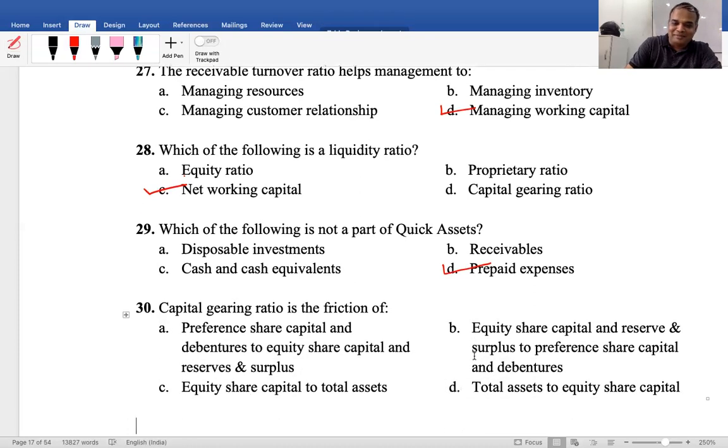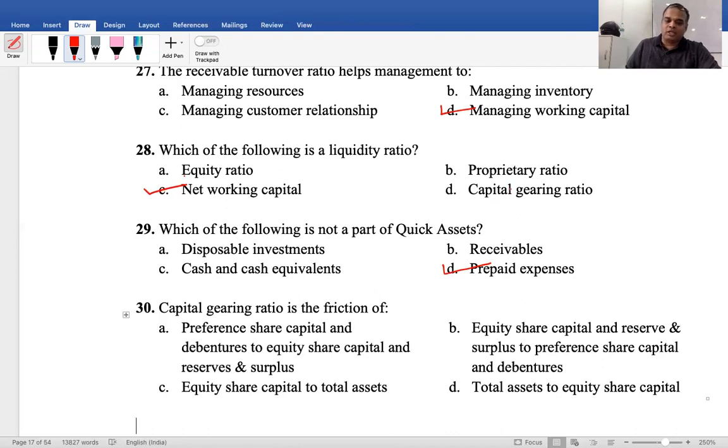Capital gearing ratio is a fraction of preference share capital and debentures to equity share capital and reserves and surplus. B, equity share capital and reserves and surplus to preference share capital and debentures. C, equity share capital to total assets.